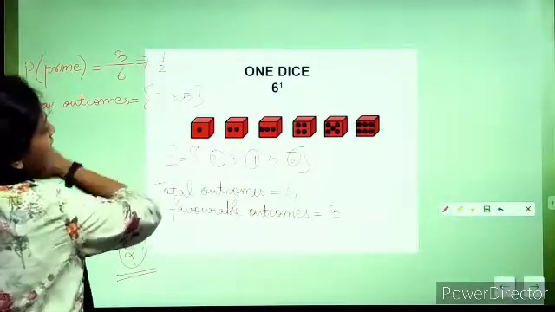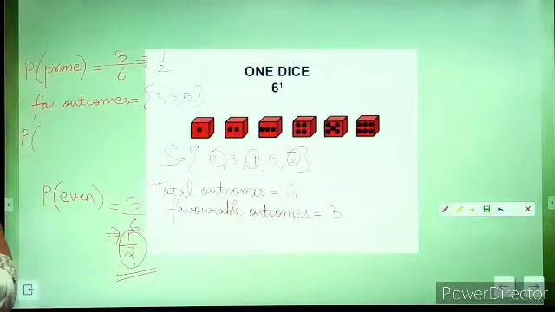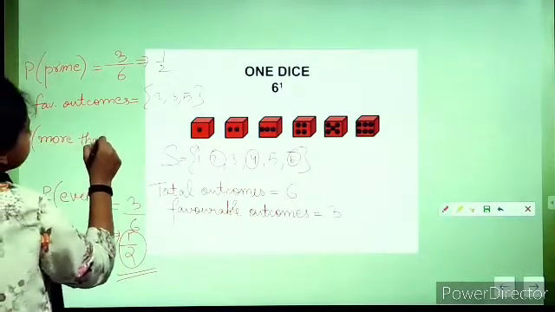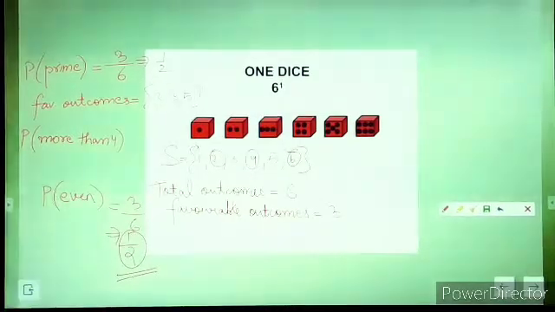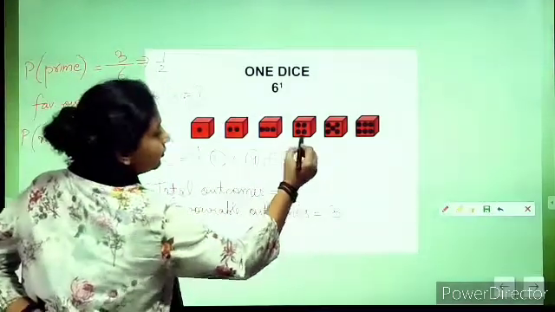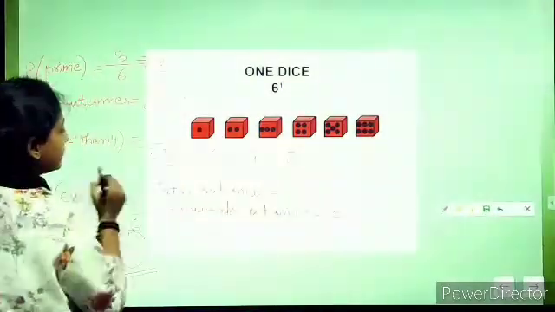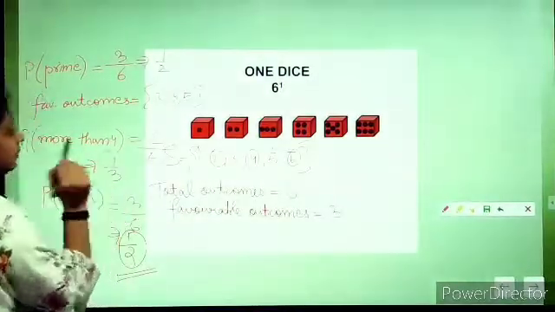So 1 by 2. Now if I am talking about probability of getting a number more than 4, suppose. More than 4, 2 numbers are more than 4. So favorable outcomes would be 2. And total outcomes are 6. So probability will be 1 by 3.